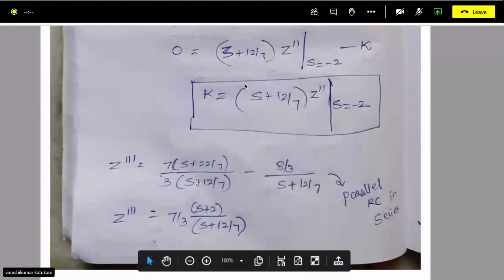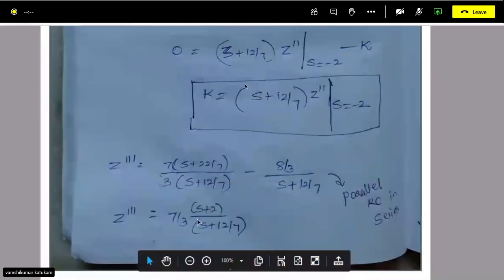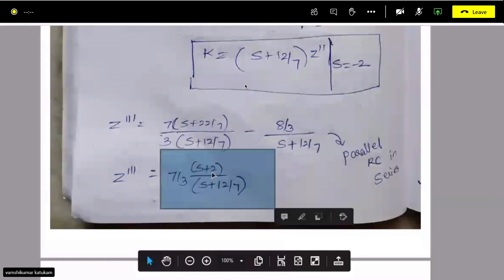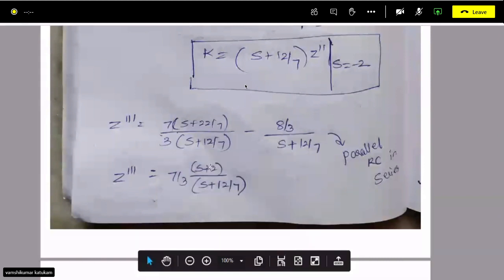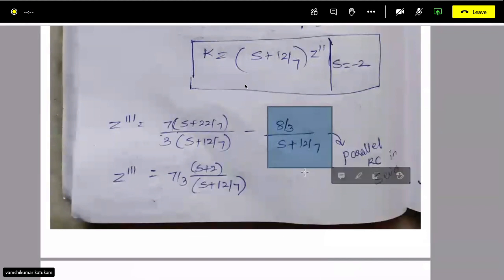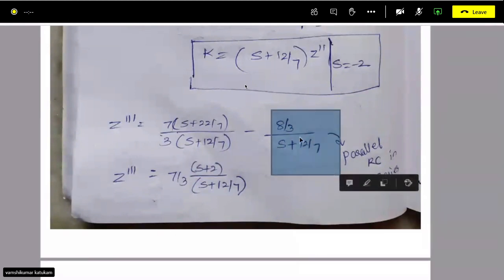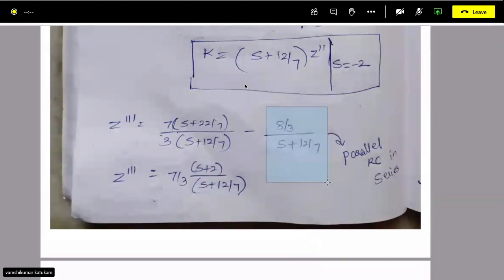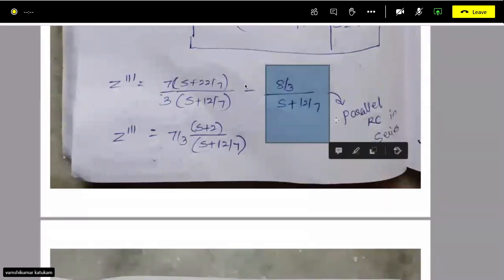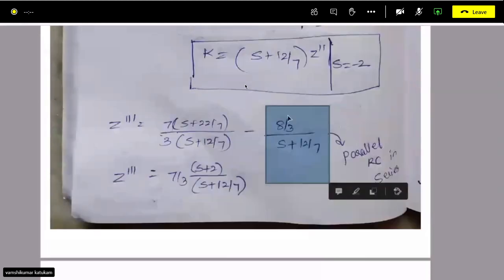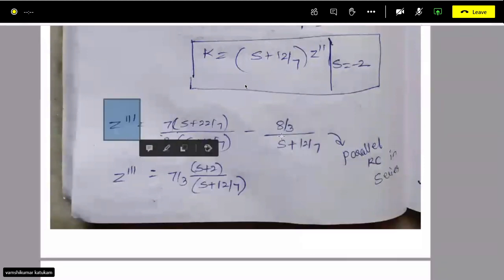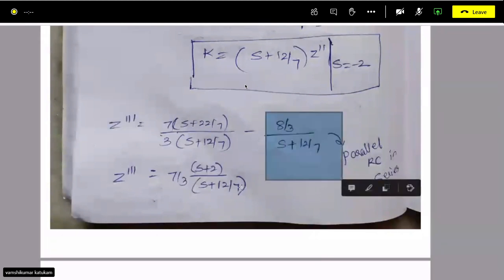So if you take the LCM of these two terms, we will be left with z triple dash, this thing. So here we have created 0, s plus 2. But we have to realize this, because we have subtracted it to get this 0. We have subtracted some term, so we have to add it again. So that means this is realized with RC in series. This is an RC parallel branch, but this is impedance, so it is plus. We are adding this again to compensate the subtracted term.